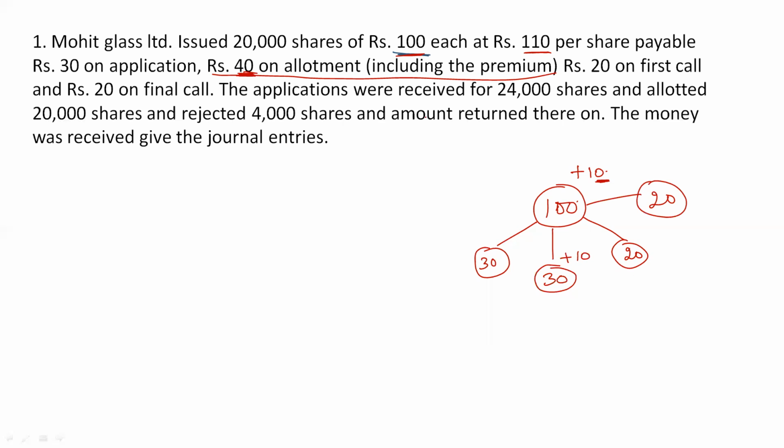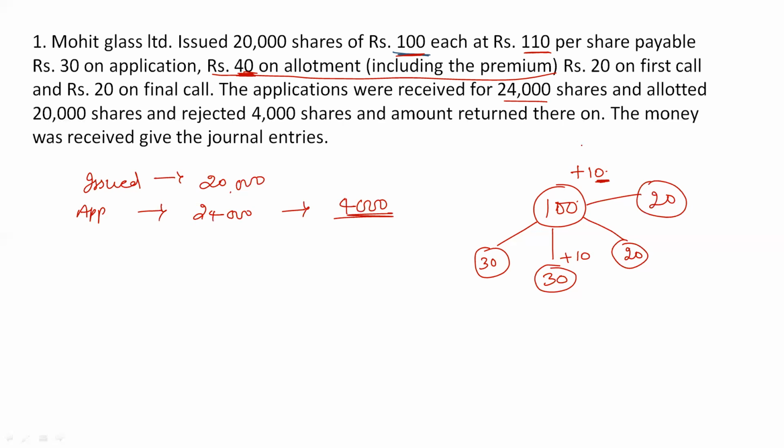Then the applications were received for 24,000 shares. Now see, how many shares has the company issued? The company issued 20,000 shares, but got applications for 24,000 shares. So here it means 4,000 shares are excess or extra.